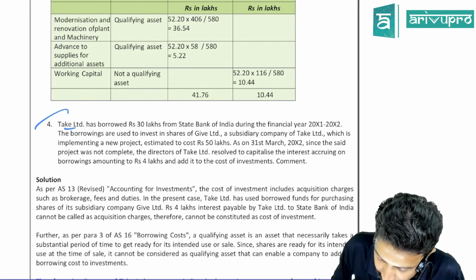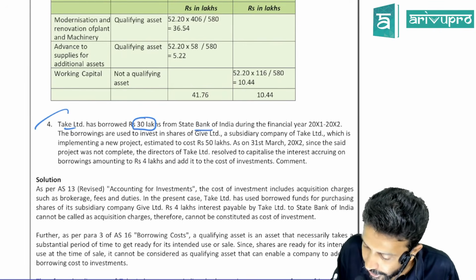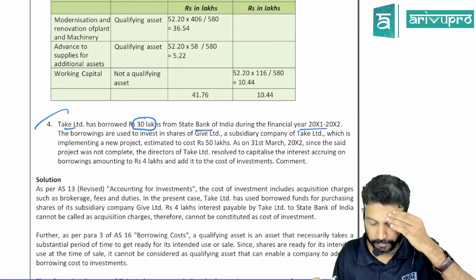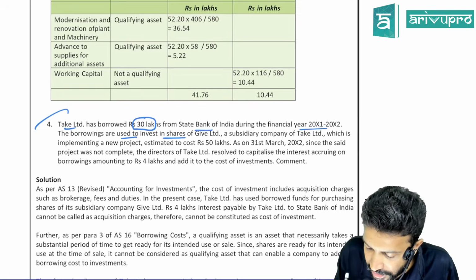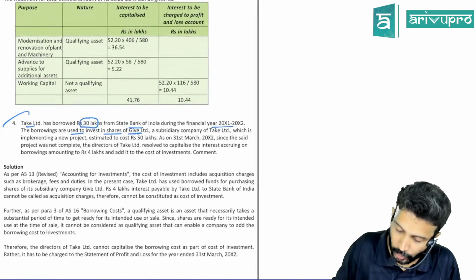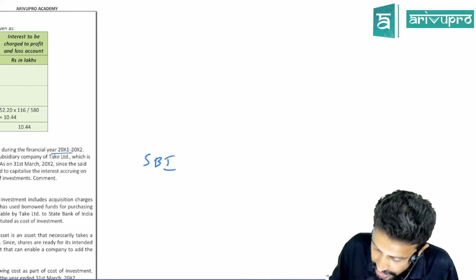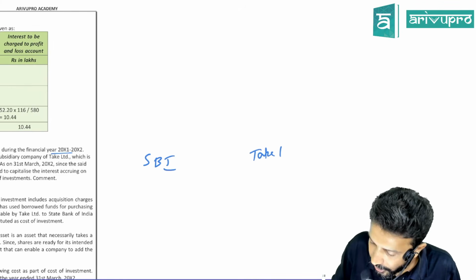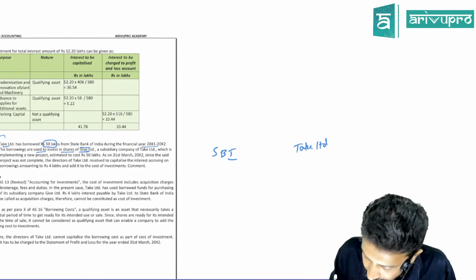Take Limited has borrowed 30 lakhs from State Bank of India during the financial year 20X1-X2. The borrowings were utilized to invest in shares of Give Limited. We have taken a loan from SBI. Which company has taken? Take Limited. So they took a loan from SBI.